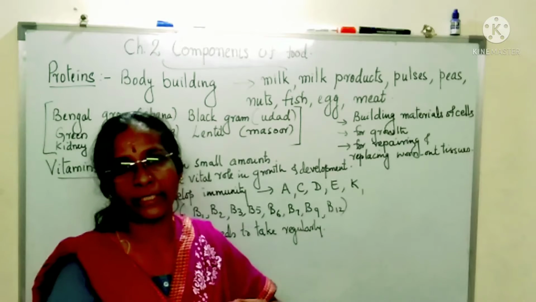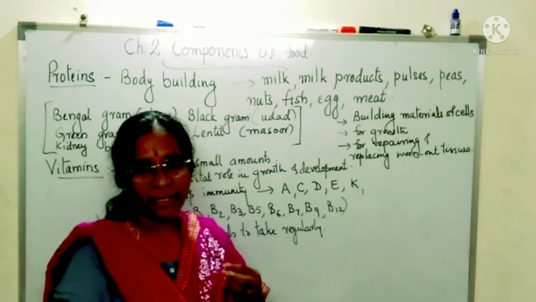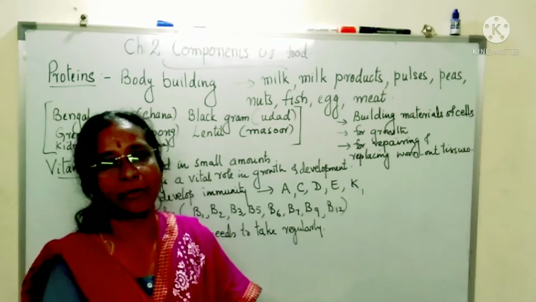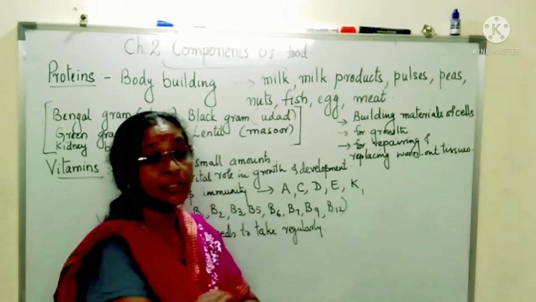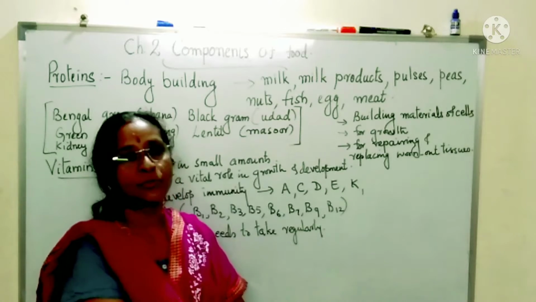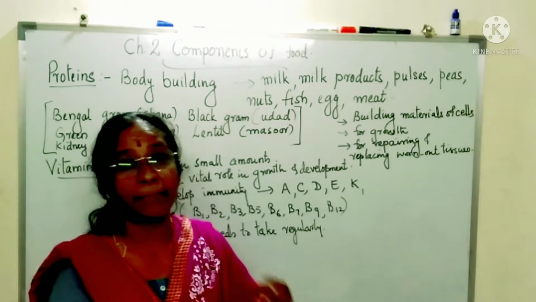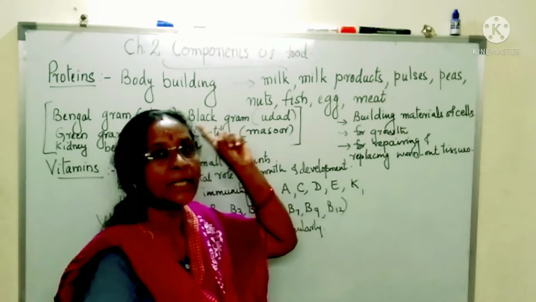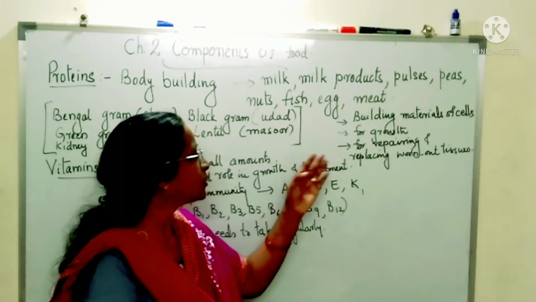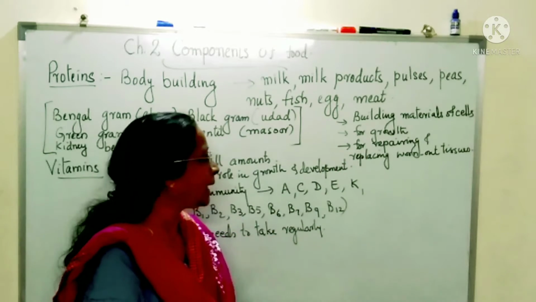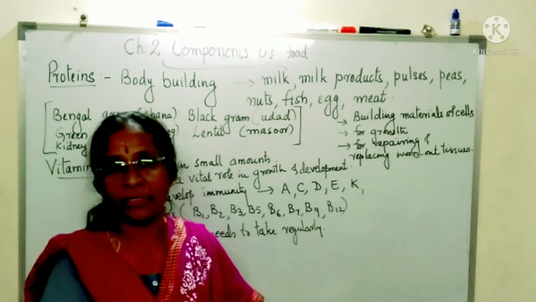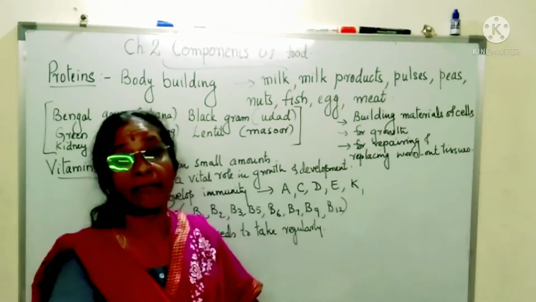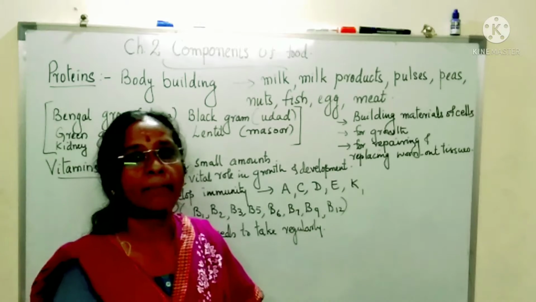If you got hurt somewhere, your skin got a bruise or any such thing, these tissues will get damaged. So when these tissues need repairing, what do we need? Proteins we need. So if you want to repair your body and replace the damaged tissues in your body, we need protein. So proteins are a very important part of our food.